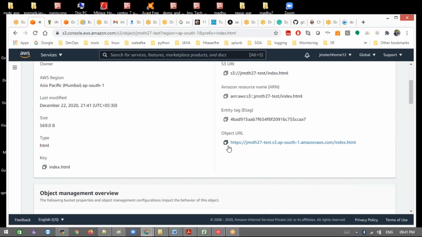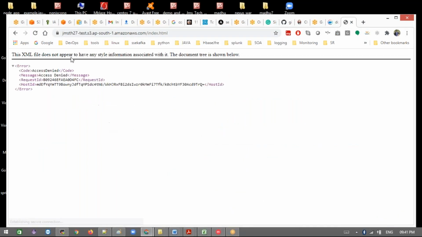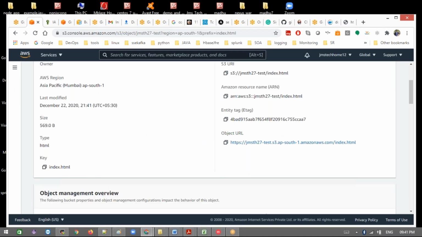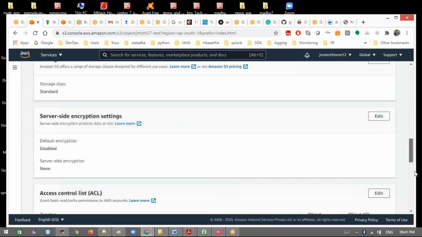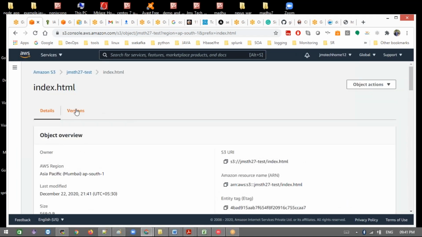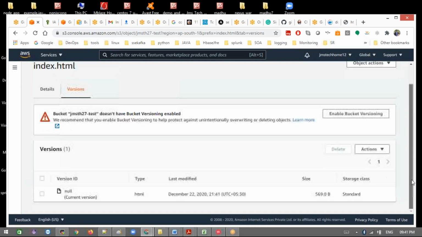With the object URL, even if you try to access index.html, you can only access it if you enable static website hosting. Otherwise it will show access denied. We'll come back to this. Let me open the versions here. It will only show one version.